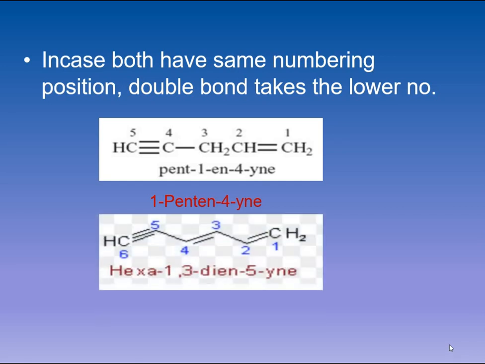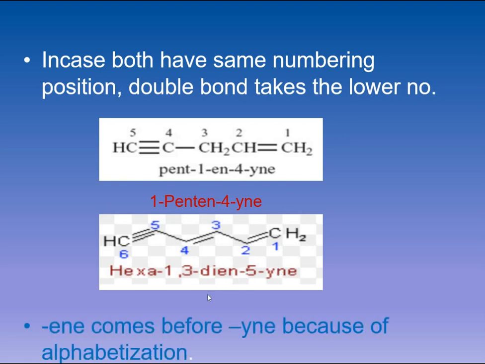Similarly, another compound is being shown. It is a hexa compound having 6 carbon atoms, and at positions 1 and 3 there are 2 double bonds. We start numbering from this point where both of the double bonds get the lowest numbers and the triple bond gets the highest number among all three. So the name of the compound is hexa-1,3-diene, again dropping the E of the parent name and in place of that putting 5-yne.